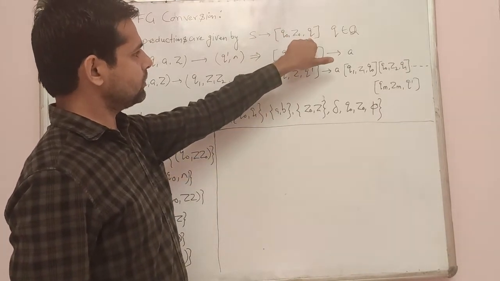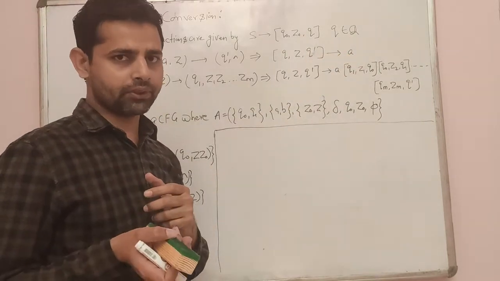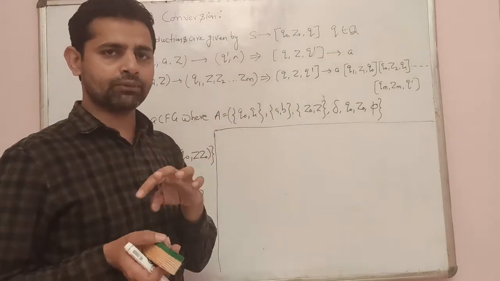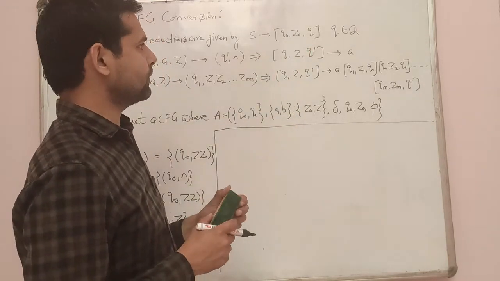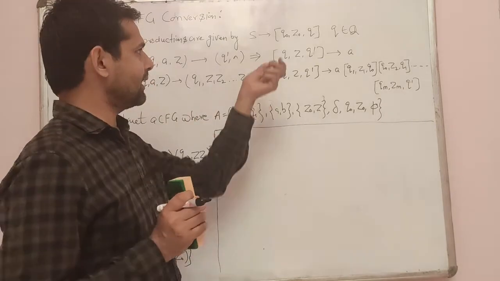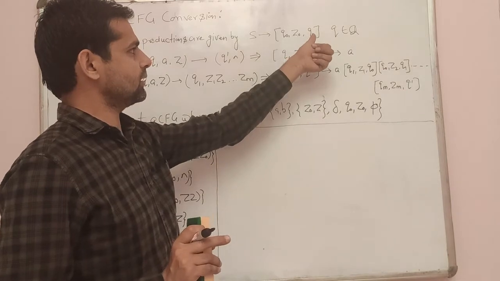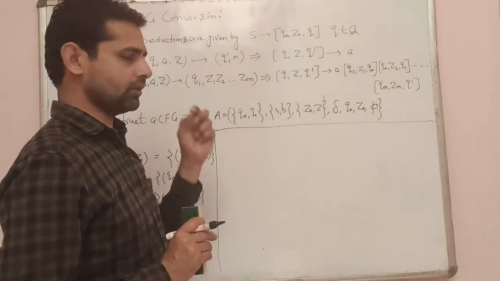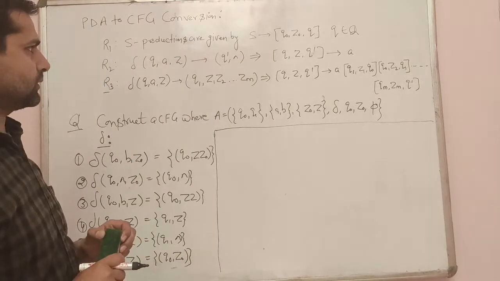And that Q belongs to capital Q. So for every Q which is defined in capital Q, we will write a production. For example, if capital Q contains Q0 and Q1, then we will write two productions, one for Q0 and another for Q1. So that is the first rule.